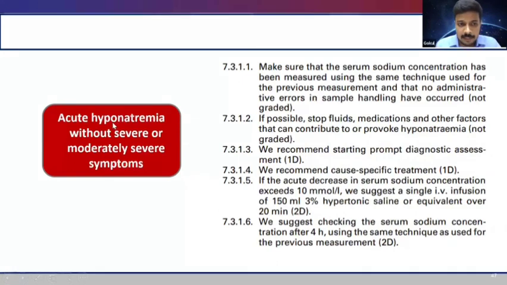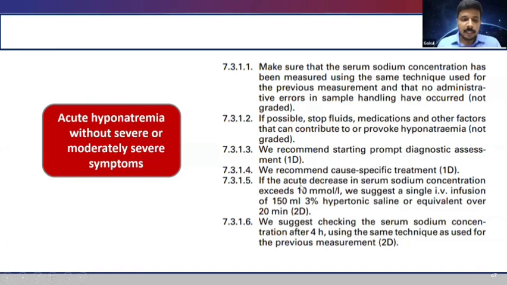And when there is acute hyponatremia without severe or moderately severe symptoms. So these are the three scenarios. In this condition, we can take some time basically. We can probe whether there are any medications or some fluids, hypotonic fluids, which cause the hyponatremia. We can address the cause. We can do some cause specific treatment. But if the acute decrease is more than 10, then it is suggested to give a single infusion of 150 ml 3% hypertonic saline over 20 minutes, and thereafter check the serum sodium after 4 hours.